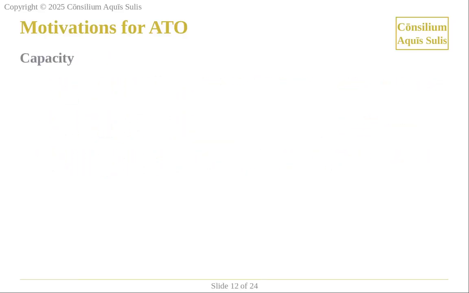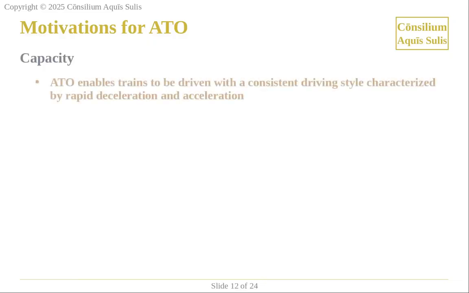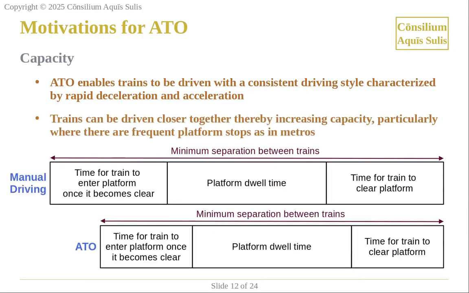ATO offers capacity benefits because it enables trains to be driven with a consistent driving style characterized by rapid deceleration and acceleration. Trains can be driven closer together, thereby increasing capacity, particularly where there are frequent platform stops, as in metros.